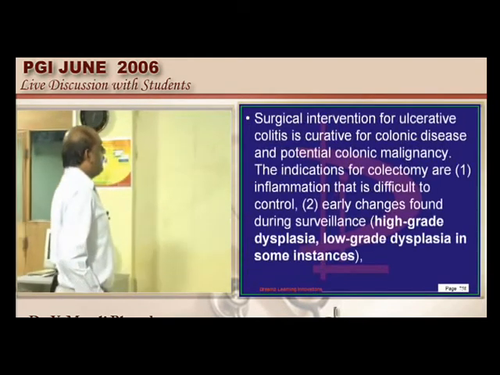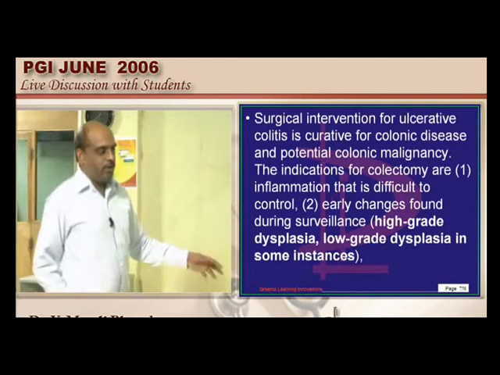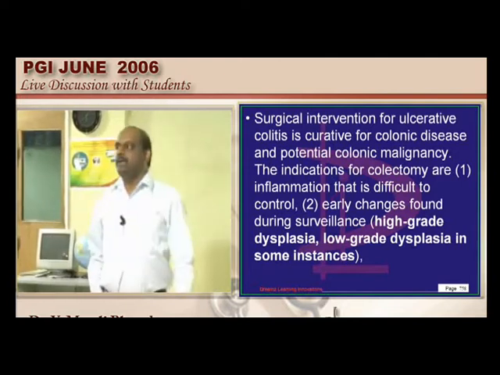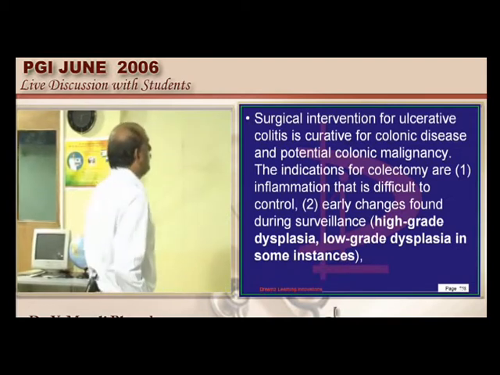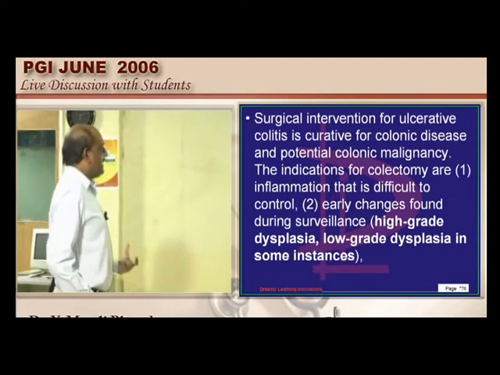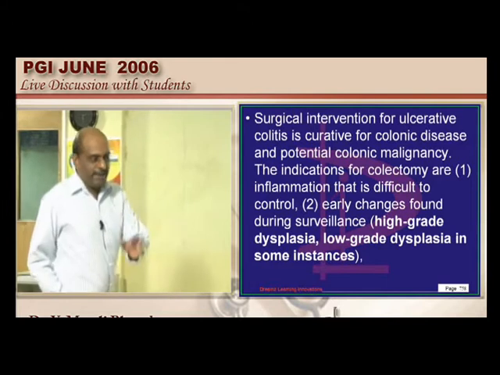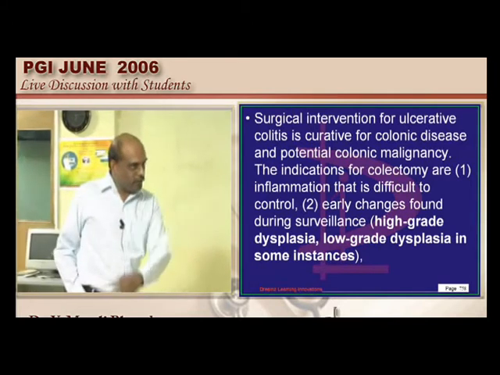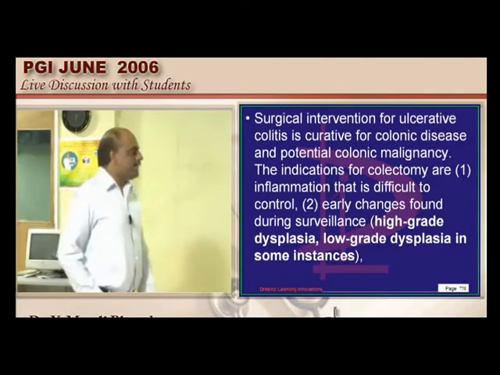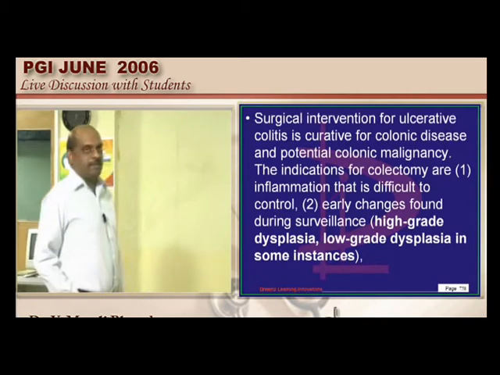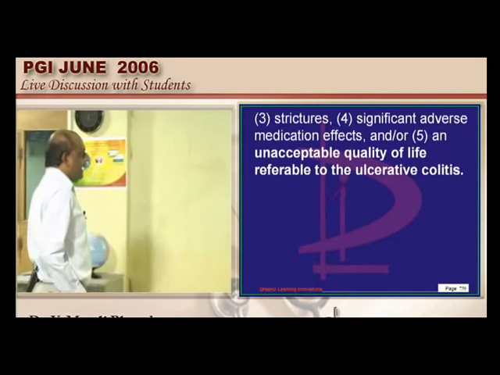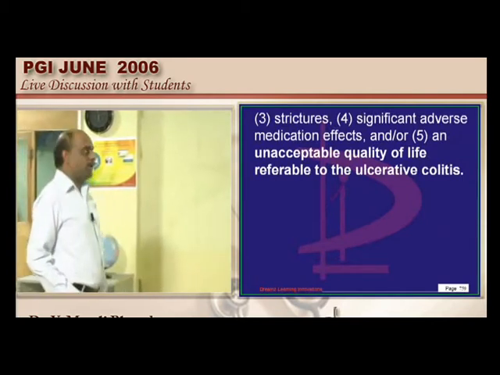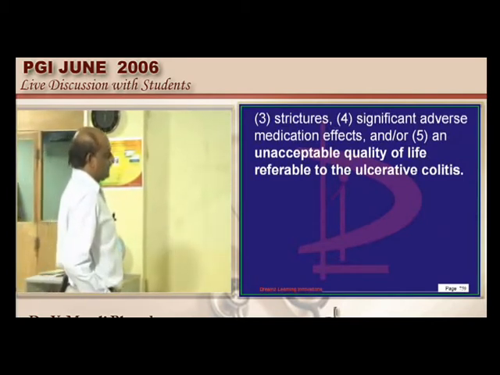The most important indication is inflammation which is uncontrollable in spite of giving sulfa derivatives, etc. Similarly, any high grade dysplasia, because ulcerative colitis patients are highly vulnerable to develop colonic malignancy. That's the reason, if you identify that on biopsy, it is an indication for surgery. Presence of strictures and unacceptable quality of life are all important indications.